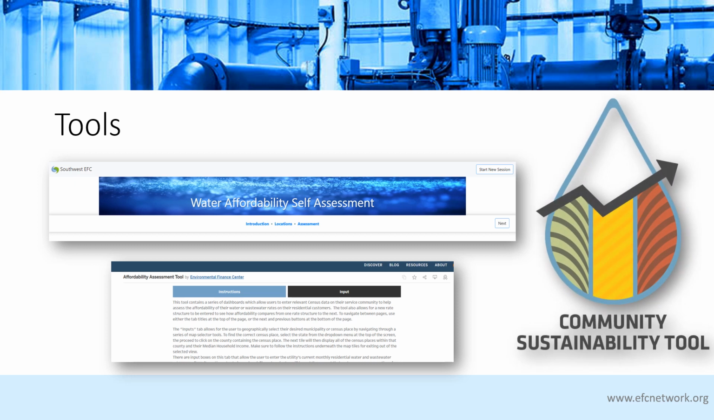The Environmental Finance Center at Wichita State University developed the Community Sustainability Tool. While this tool does not measure affordability, it can be used to determine if your current rates can support future investment in infrastructure financing. This can be used in the affordability conversations with your community as a way to begin to understand your community's financial capacity. Currently, the Environmental Finance Center's Community Sustainability Tool is available online for Kansas, Nebraska, Iowa, and Missouri, and there is a downloadable Excel tool that will do the same thing for Louisiana and Oklahoma.